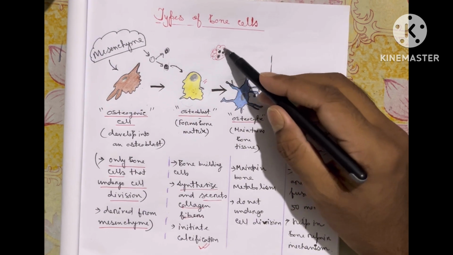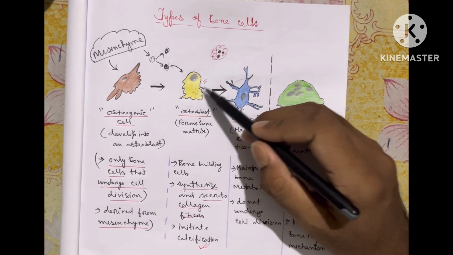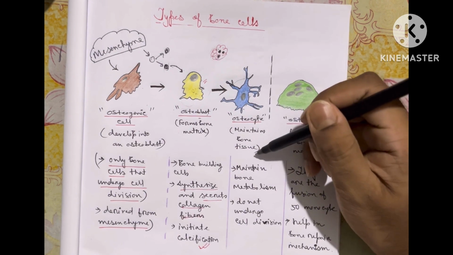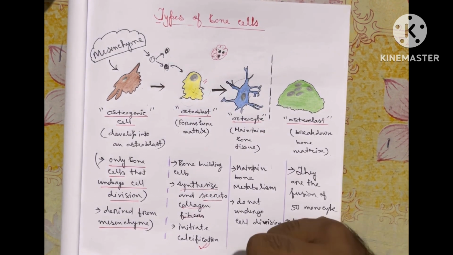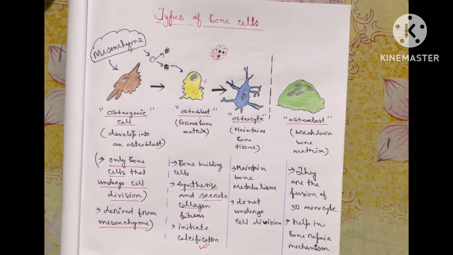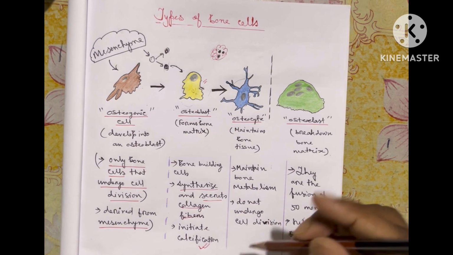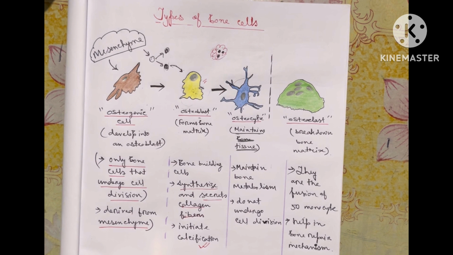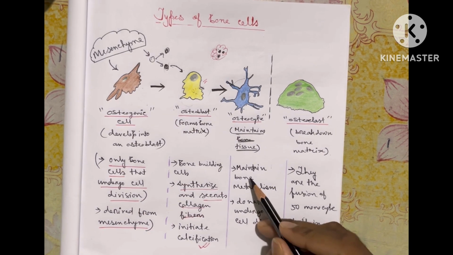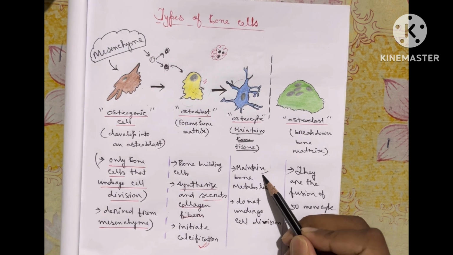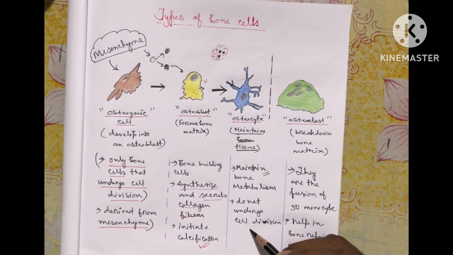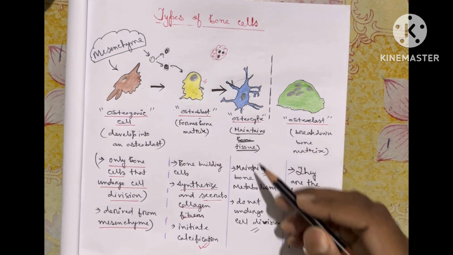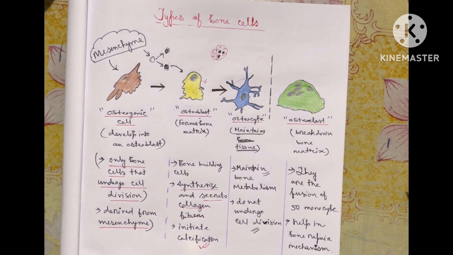Once it gets trapped inside the bone matrix, it converts itself into an osteocyte. The osteocyte maintains the integrity of our bone tissue. This is its function. So our osteocytes will maintain the bone tissue, the integrity and overall structure of our bone. Also, it maintains bone metabolism, and like osteoblasts, osteocytes will never go for cell division.